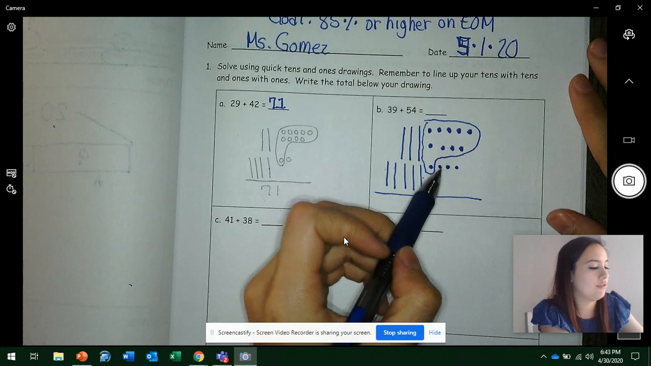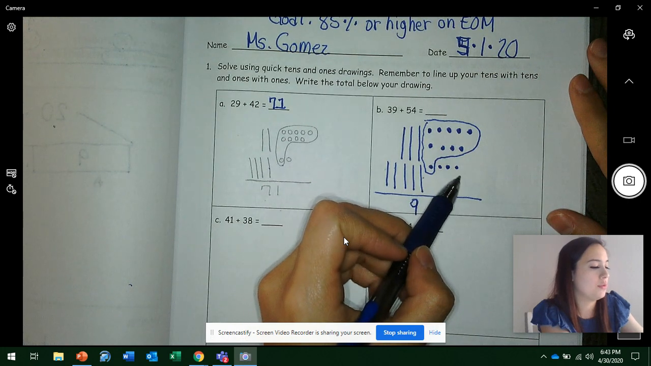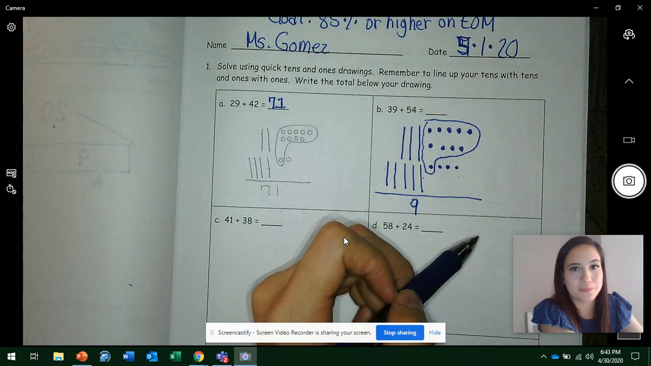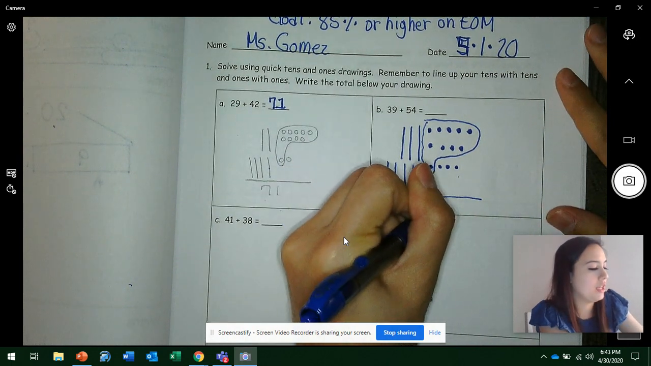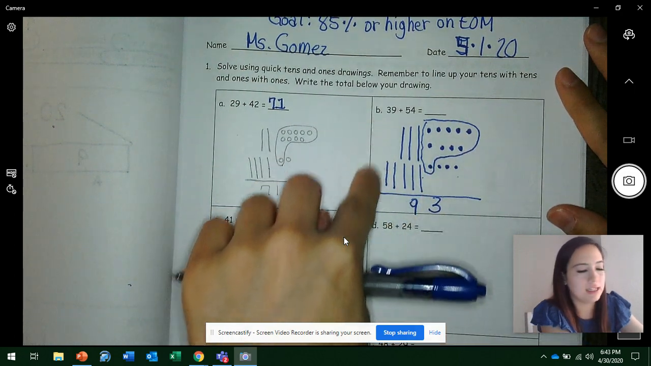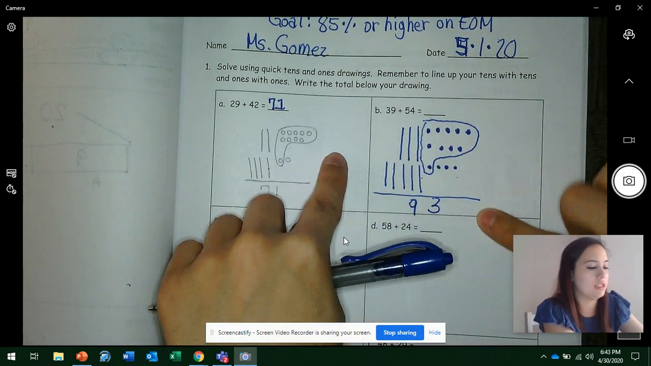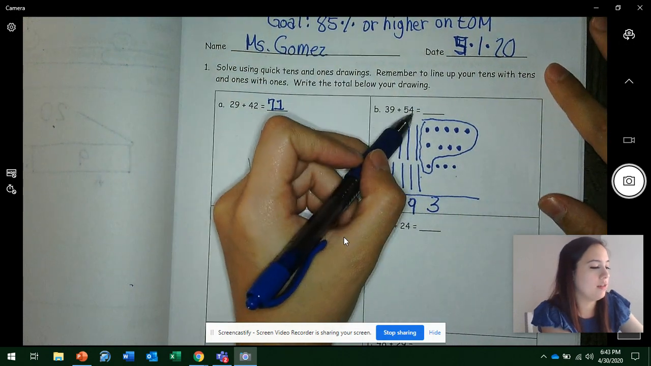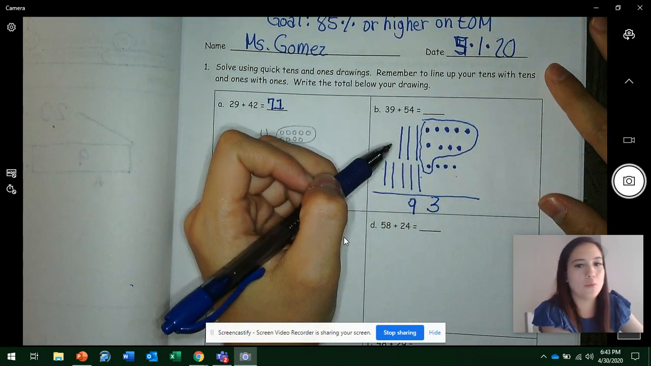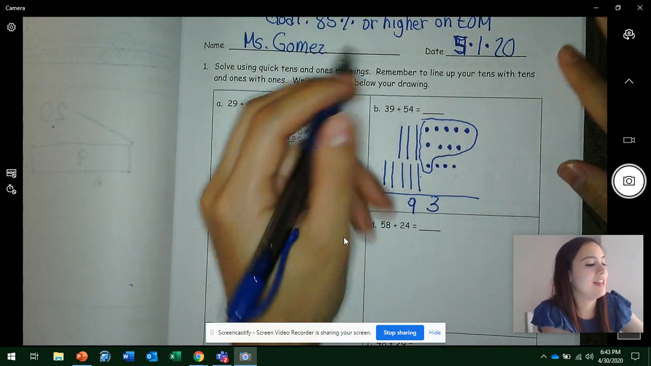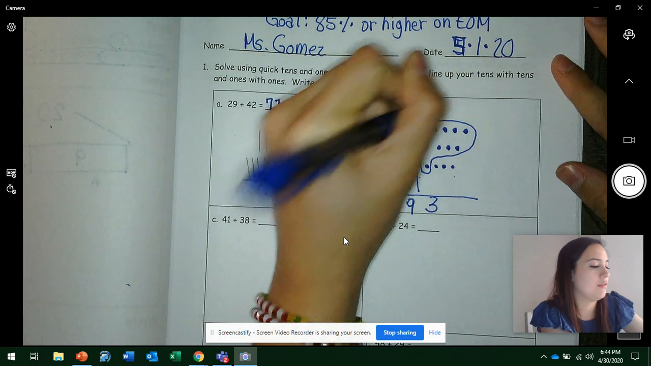Now let's count our leftover ones. 1, 2, 3. How many ones do we have? Get ready. Yeah, 3 ones. And you write it under your ones. See how my 10s are aligned with the 10s, my ones are aligned with the ones. Organized. So 39 plus 54 equals what number, boys and girls? Get ready. 93. Very good. Go ahead and write it.